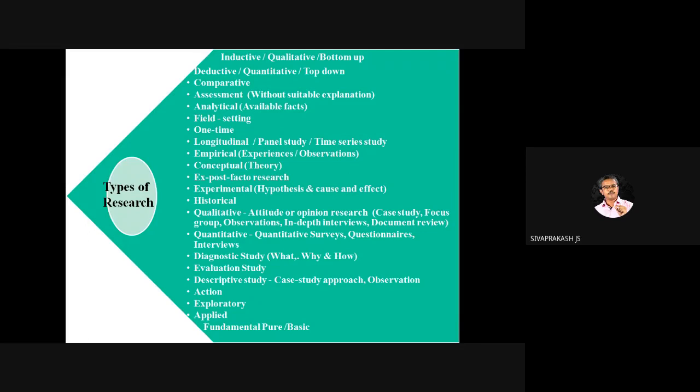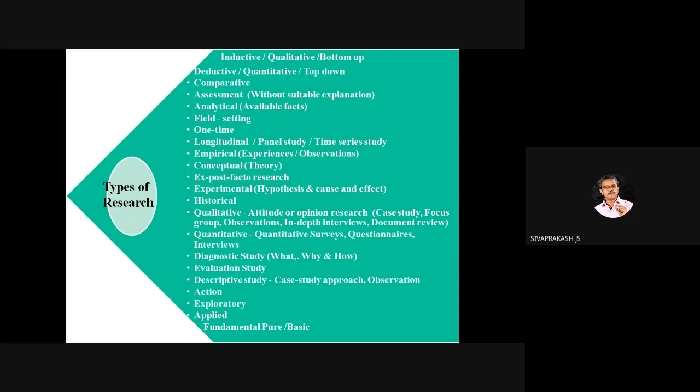Like now, the pandemic corona. Laboratories are developing vaccines against the coronavirus, COVID-19. How is it settling in the field, in human beings? We are testing, no? So that is field setting.